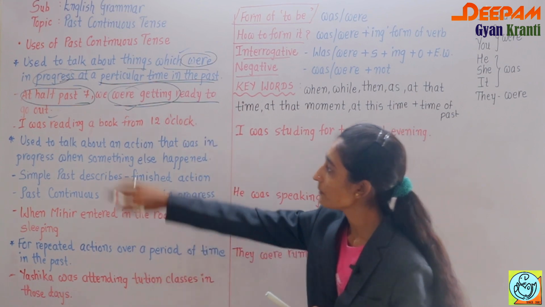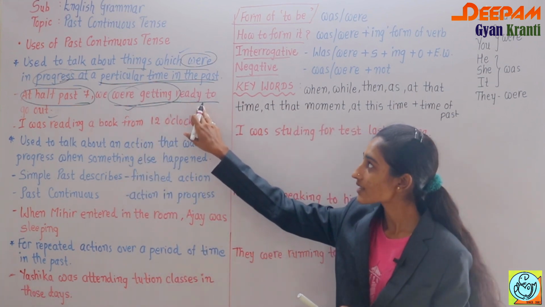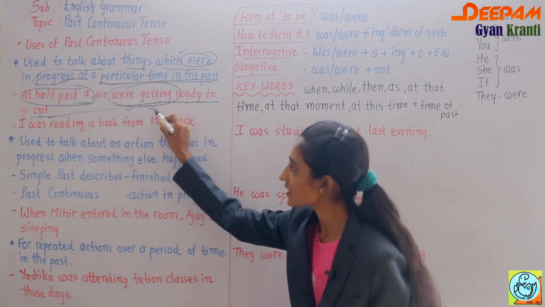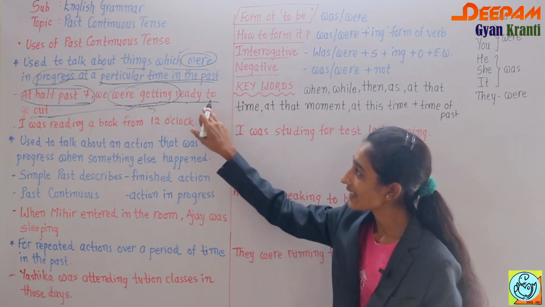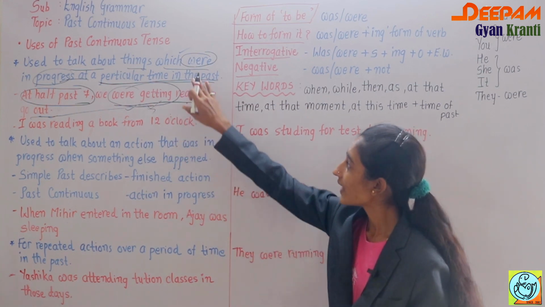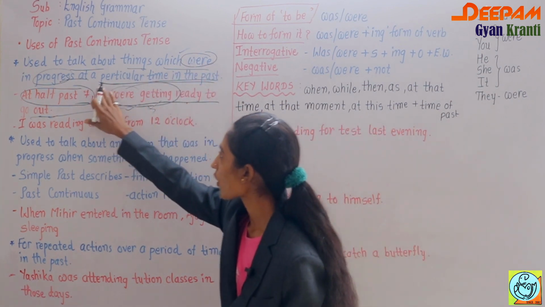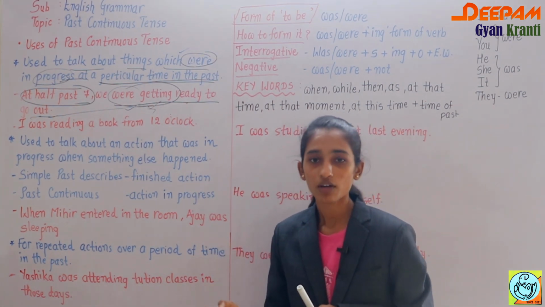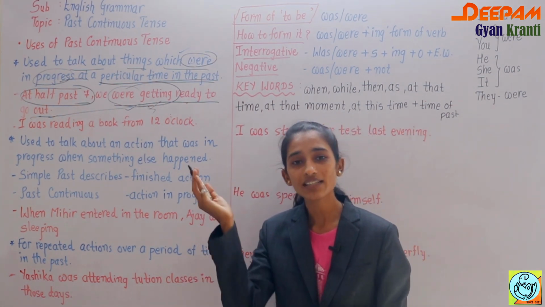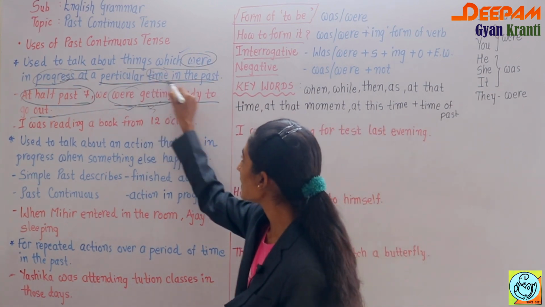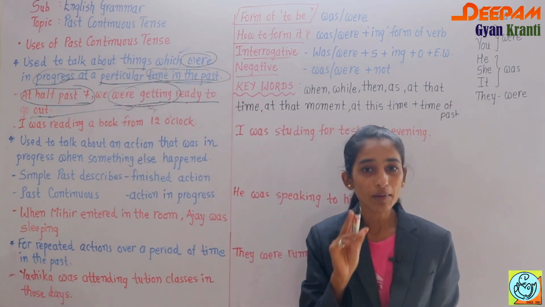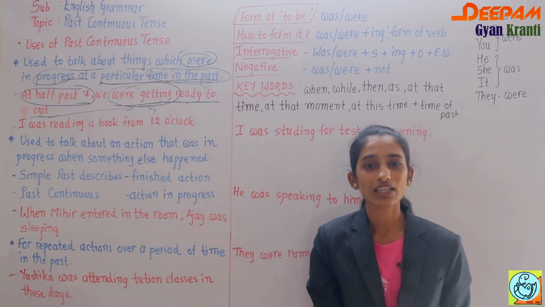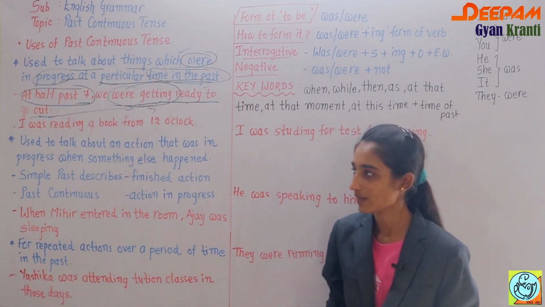But at the same time we were getting ready to go out, that is the action, and it is in progress, means any action that was continuing at a particular time of past. Here the words time in past are very important. Time in present, so that is the present continuous tense, but time in past, so that is the past continuous tense. So it is very important.